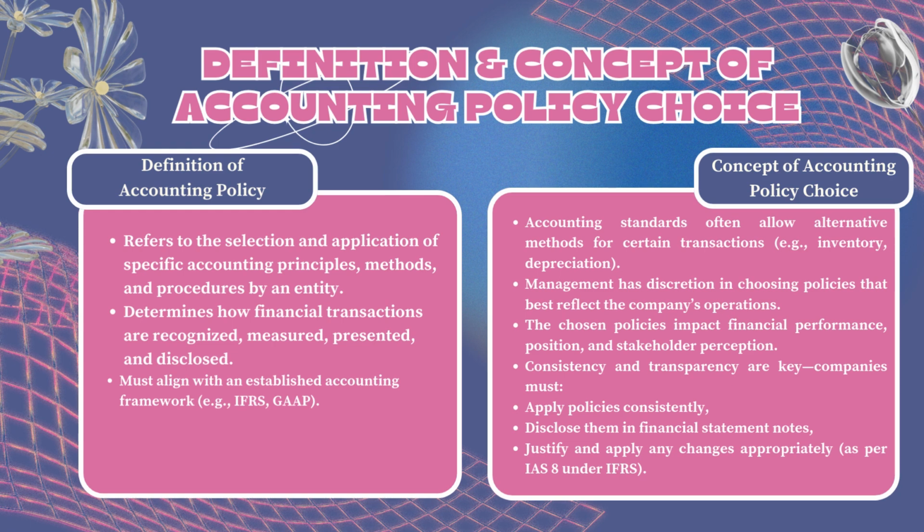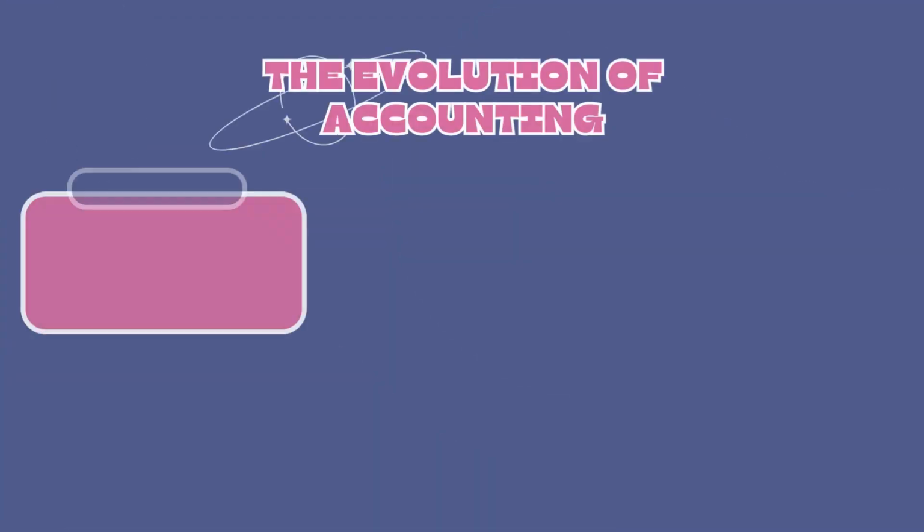Companies must apply their chosen policies consistently from one period to the next, disclose these policies clearly in the notes to the financial statements, and justify any changes, applying them according to accounting standards like IAS 8 under IFRS.